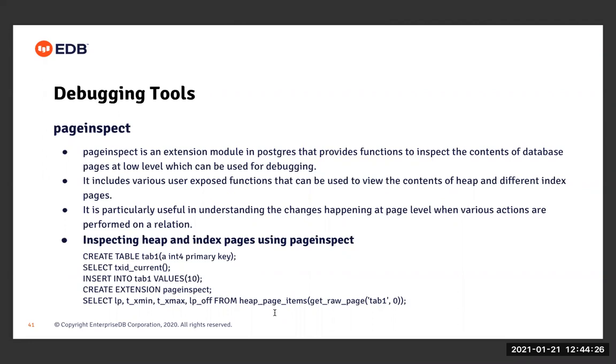One of those functions is heap page underscore items. Using this function, I'm trying to see what contents are available in page 0 of table tab 1, right? You can see I have first queried get raw page to get block 0 of table tab 1, and I'm passing that block to the heap page items function, which will show me the contents available in that page, right?